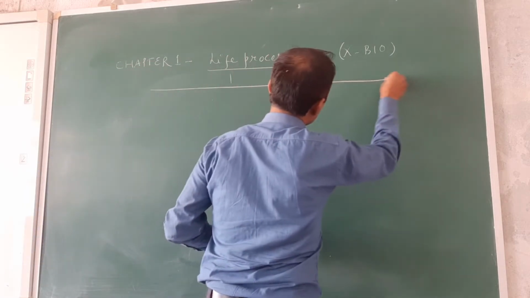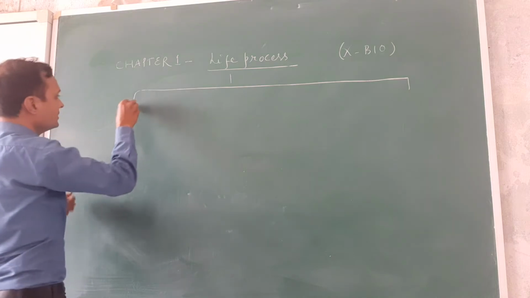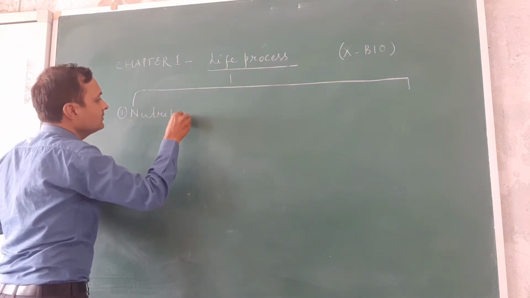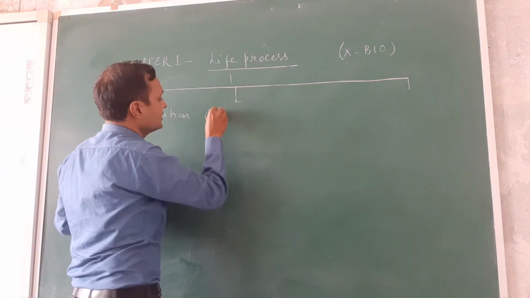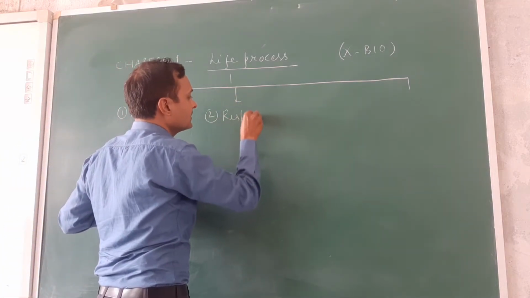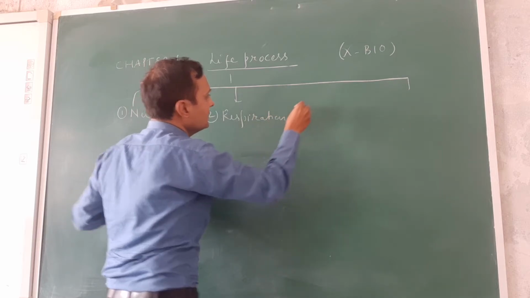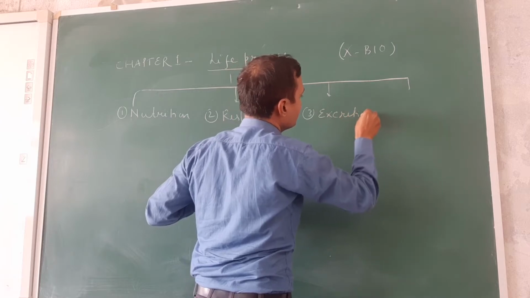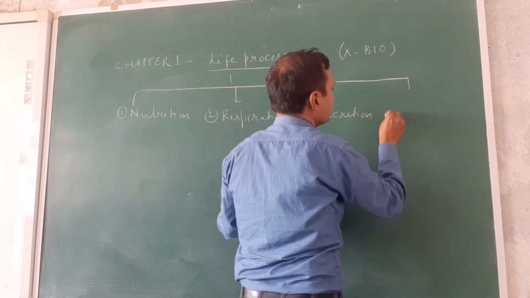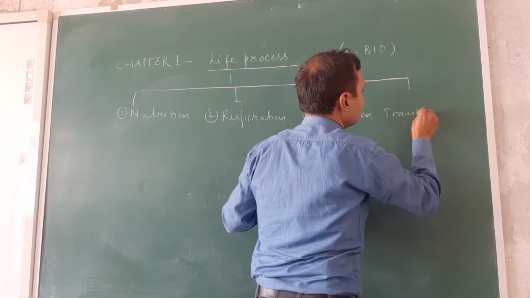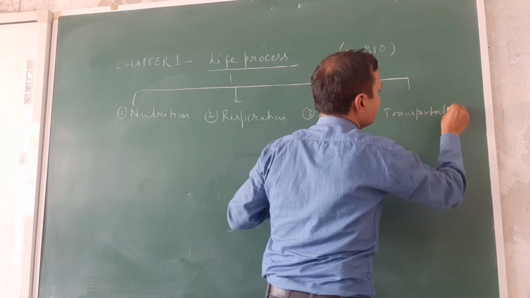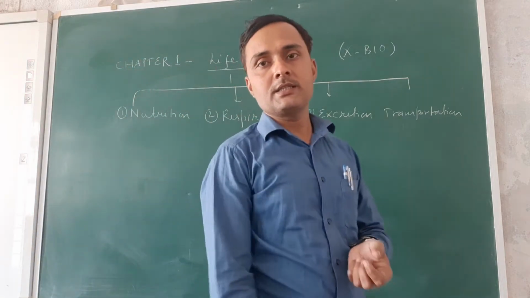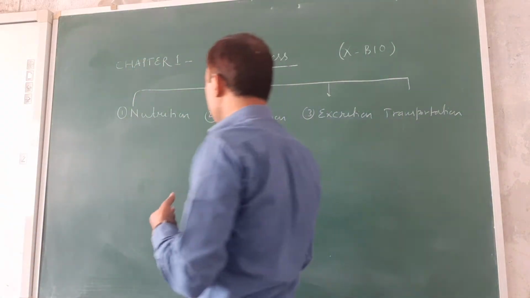In class 10 standard, you have to read a total of 4 life processes. The first one is nutrition. Second one is respiration. Third one is aspiration, and fourth one is transportation. These are the 4 life processes you have to read in class 10 science. So let us see the definition of each.